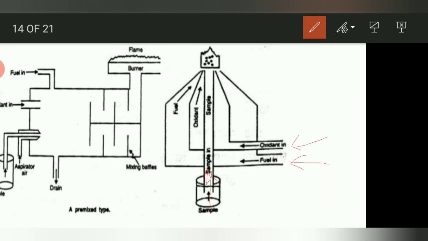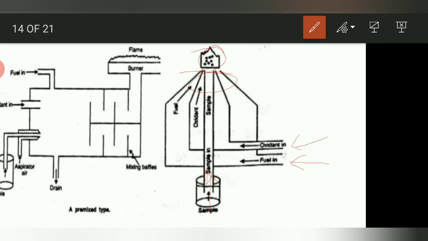They are mixed at the opening at the base of the flame, meaning here they get mixed with each other. The flame then breaks up the sample solution into tiny particles, meaning it is in solution form, and after that it gets converted into droplets or some tiny droplets. These droplets then evaporate to form the residue. After that it gets reduced into atoms and it catches the flame. So student, it is a very simple operation.